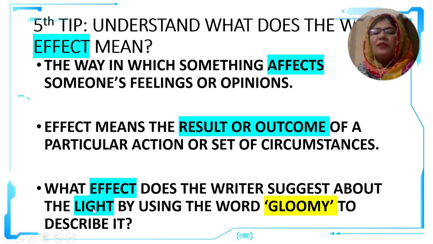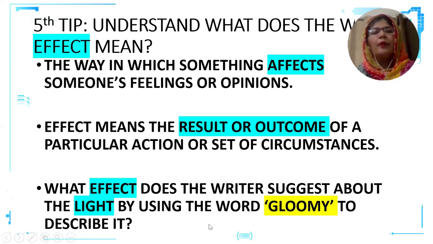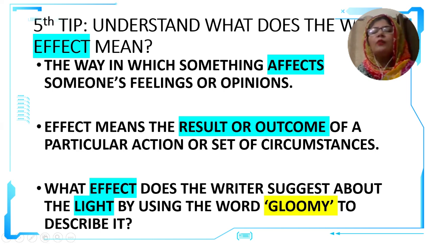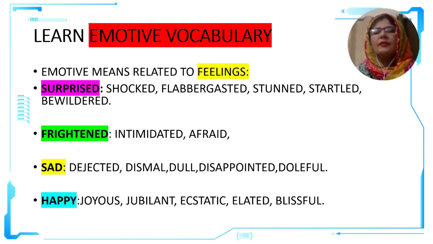Obviously, when the writer uses the word gloomy for light, he wants to hint at the fact that the light was dull. The light was not giving light, rather, it was giving darkness. It creates an atmosphere of sadness. So, by understanding the meaning of the word effect, you were able to make up the right answer.